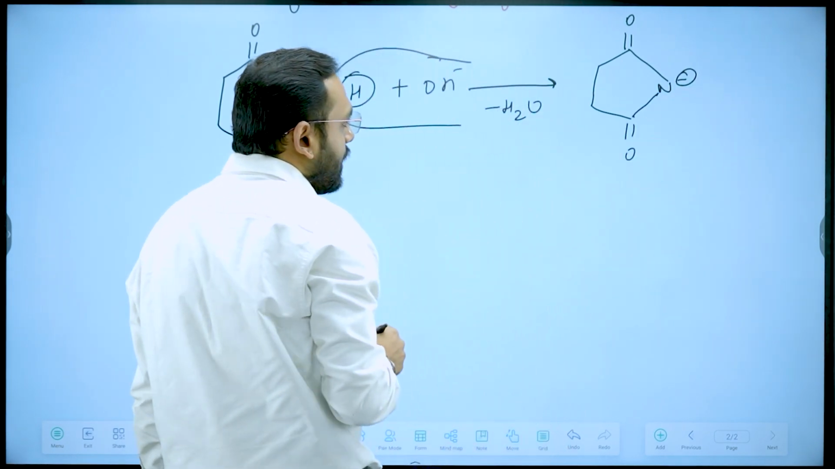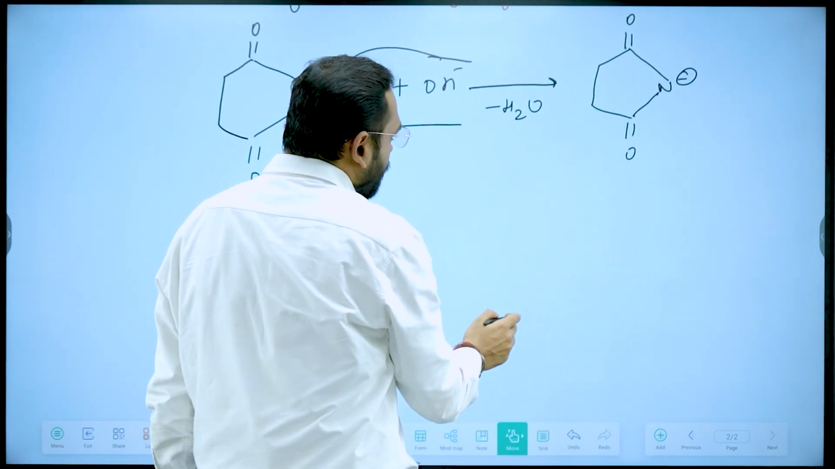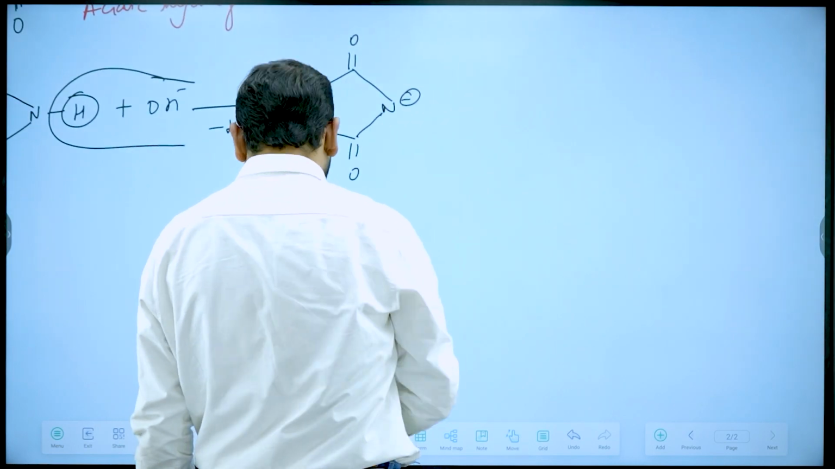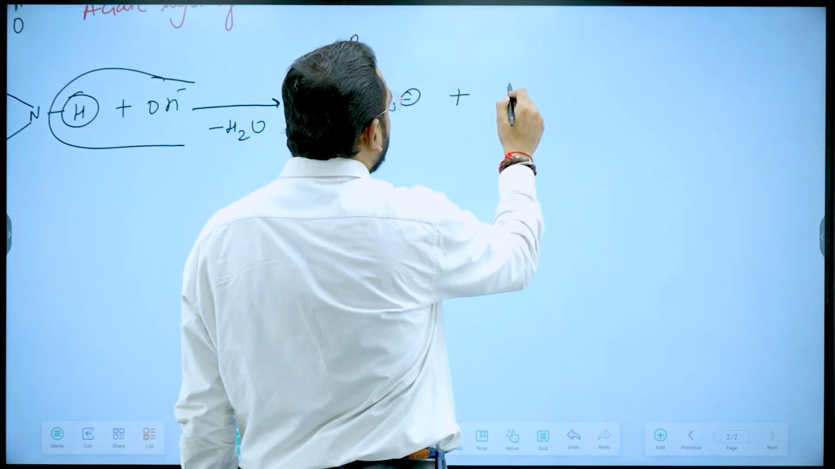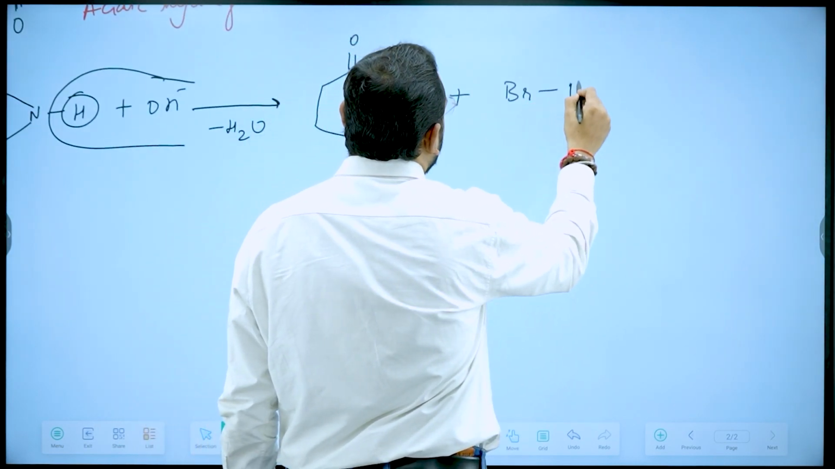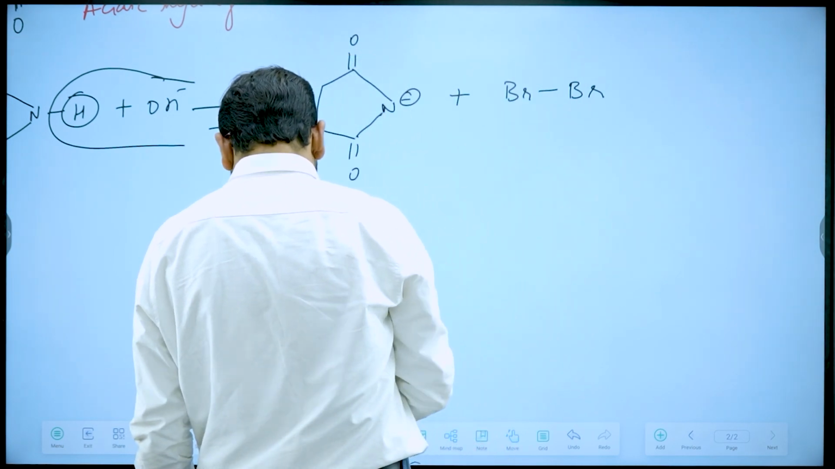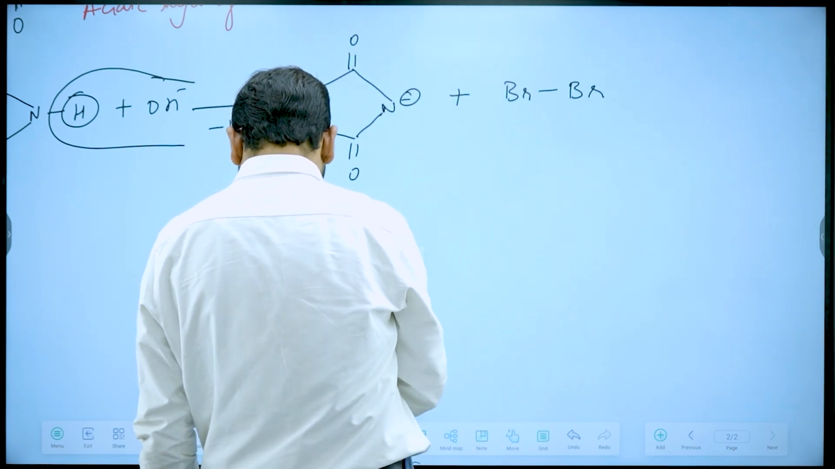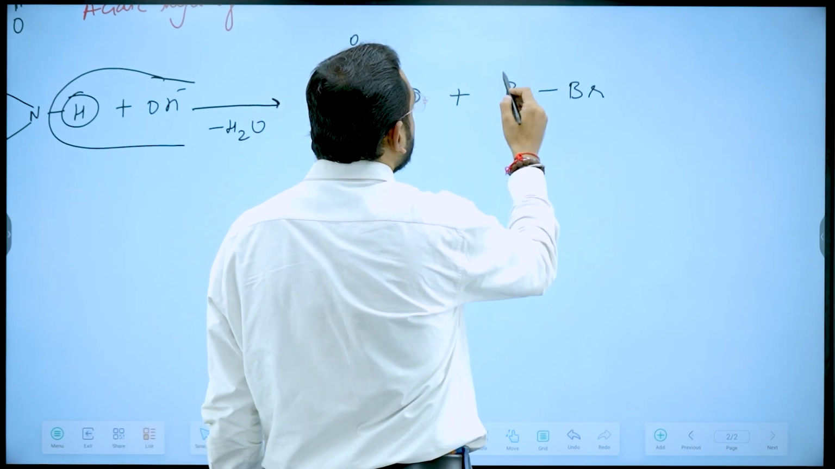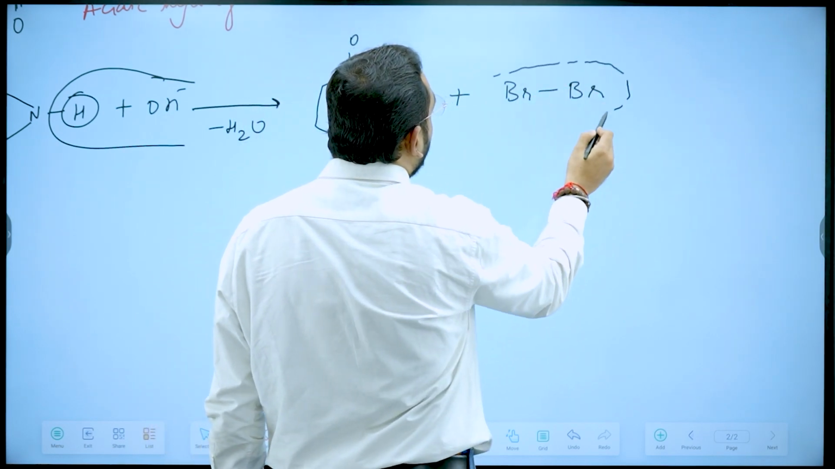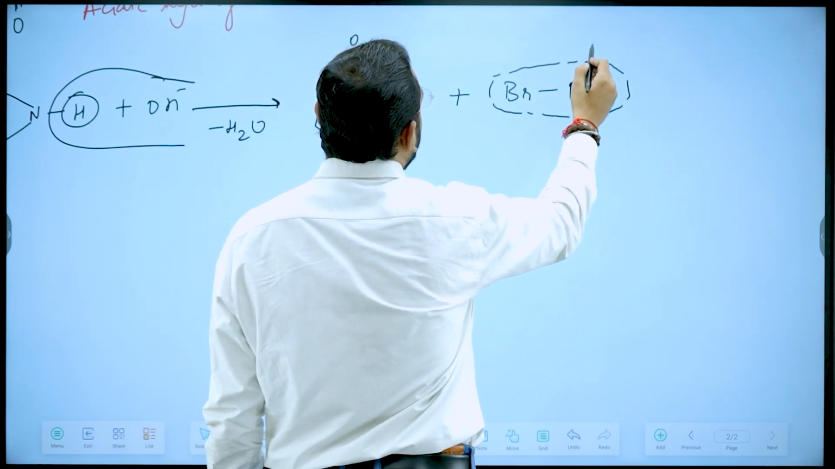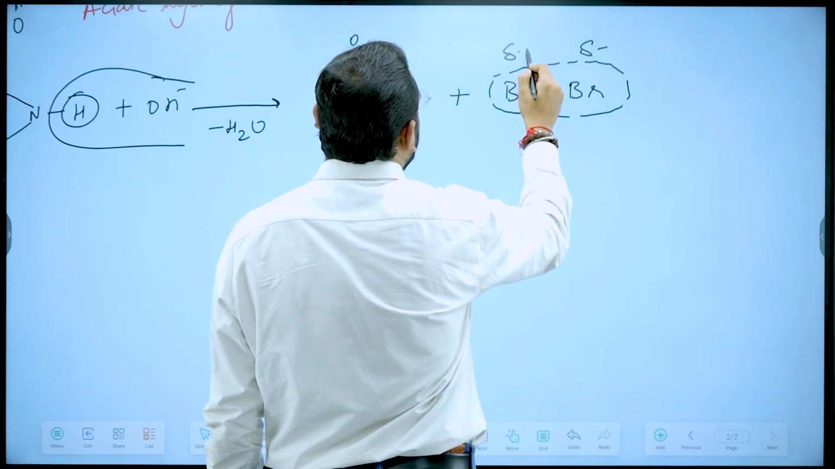Now this succinamide anion will come in contact with Br. The electron cloud on Br, because of this negative charge, will move away, producing a delta negative charge over here and a delta positive over here.